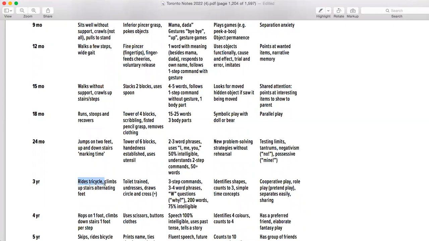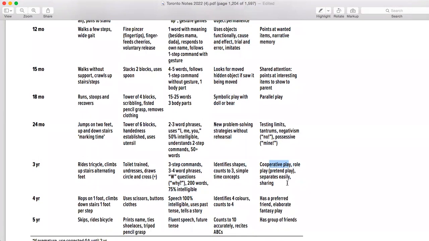He's going to start riding a tricycle, a 3-step command. He is going to count to 3, cooperative play and roll. So everything comes in 3s. Okay, and separates easily, sharing.